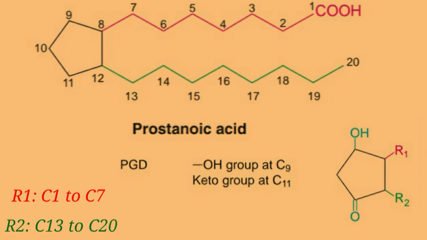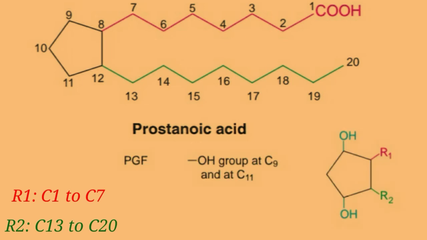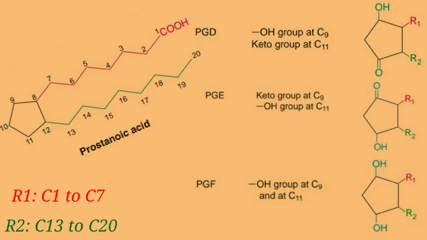In case of PGD, the hydroxyl group is at C9 carbon atom and the keto group at C11 carbon atom. In case of PGE, the keto group is at C9 carbon atom and the hydroxyl group at C11 carbon atom. And in case of PGF, there are hydroxyl groups at C9 and C11 carbon atoms. So let's look at all the structures, that is PGD, PGE and PGF.